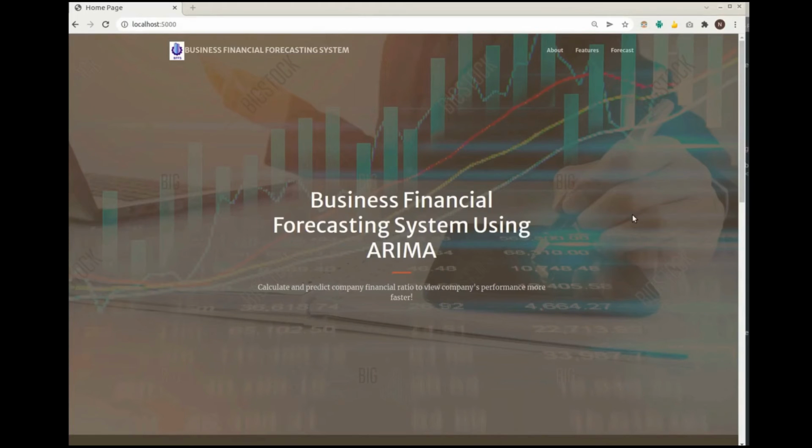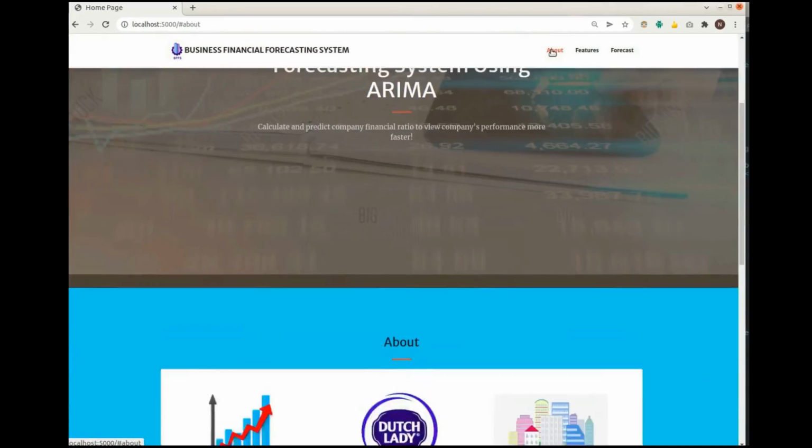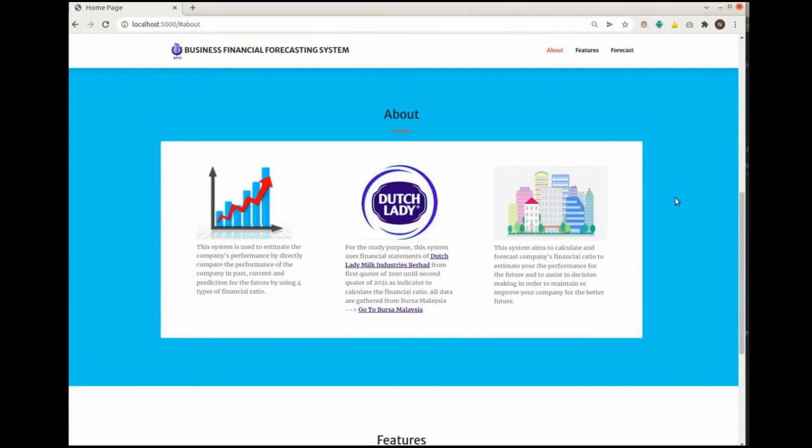So this is the main menu page for the system, which is the first page that the user will see when they first enter the system. If the user wishes to go to the about page, they can click on About in the navigation bar, and then we will redirect to the about page.